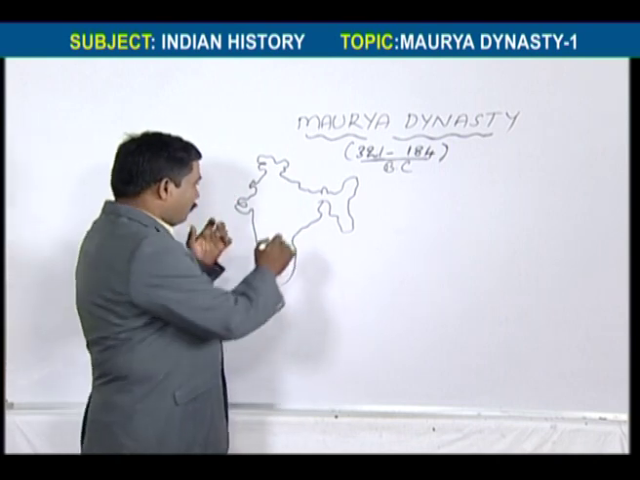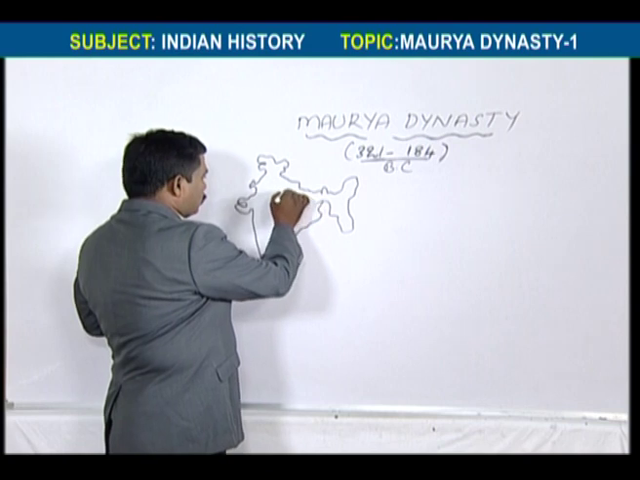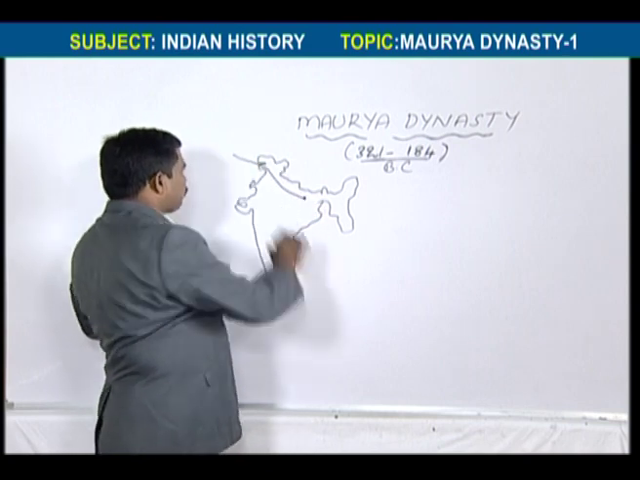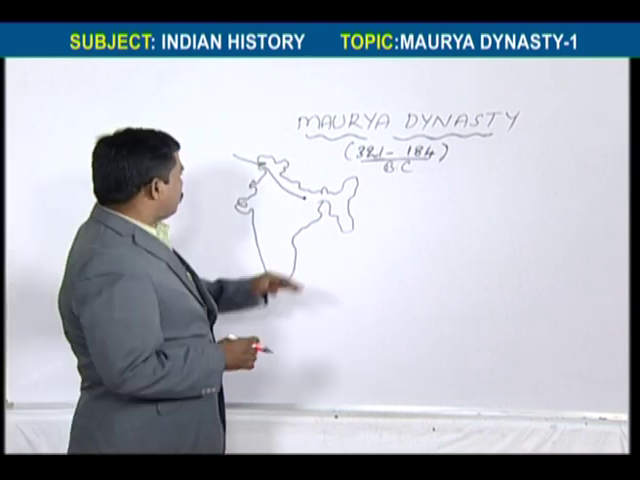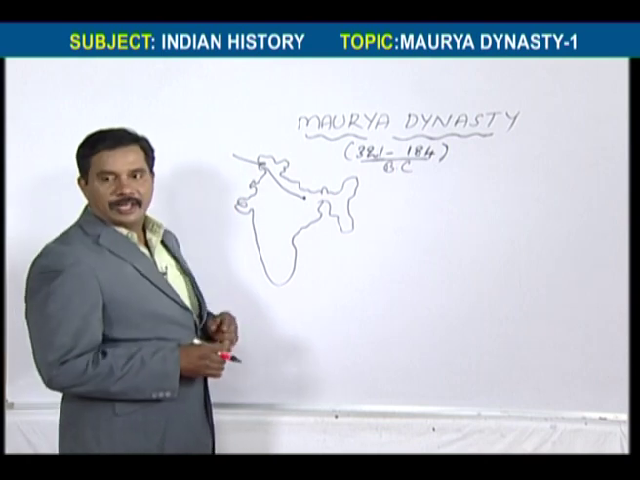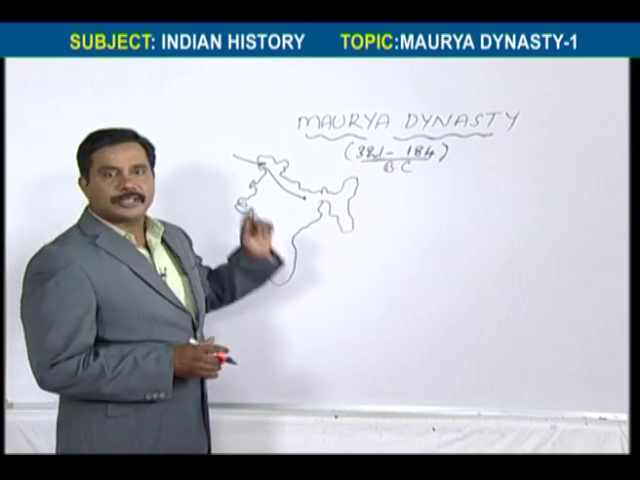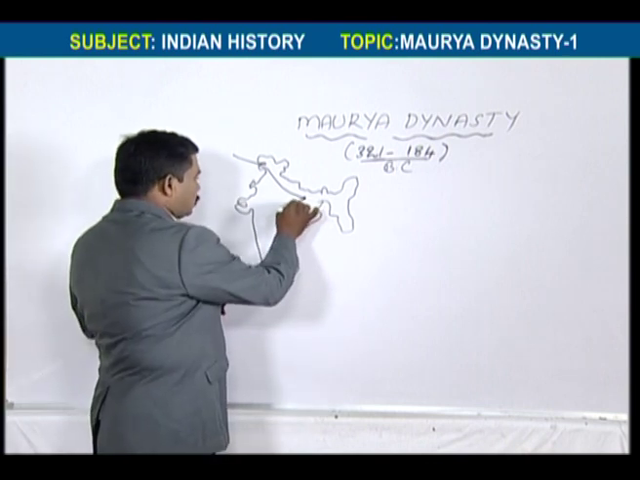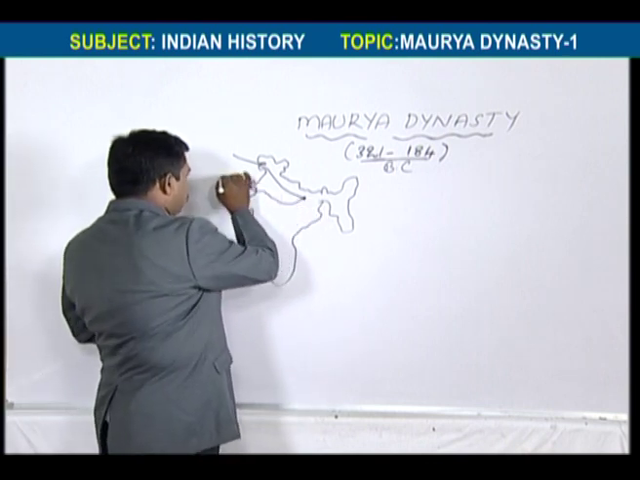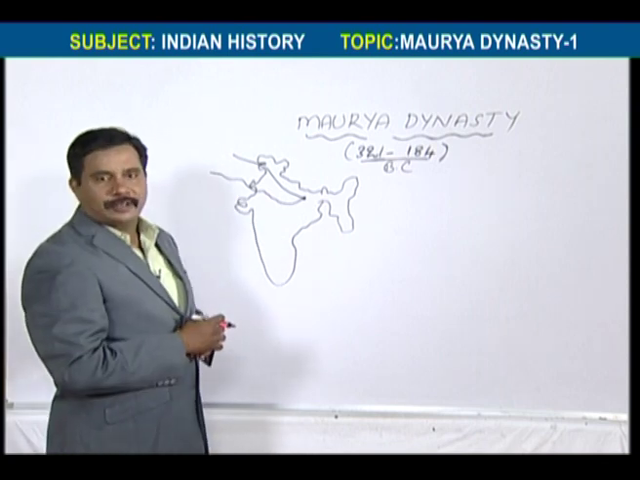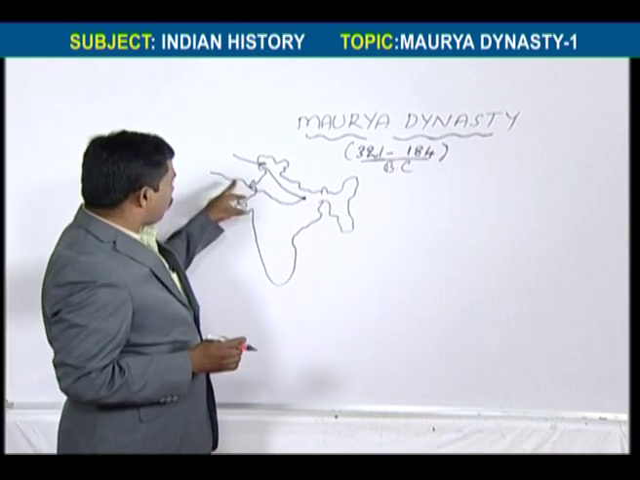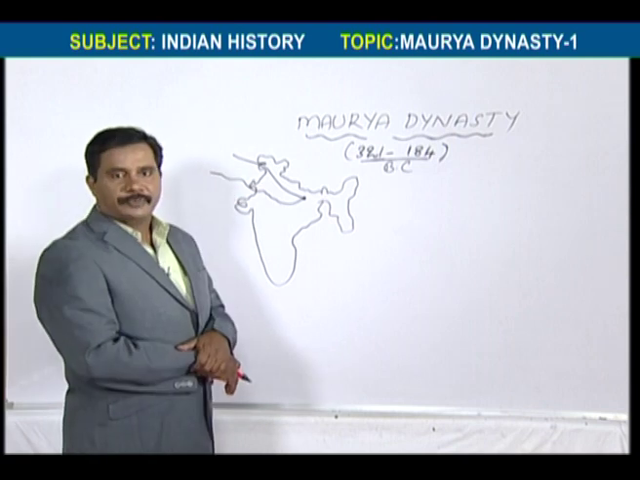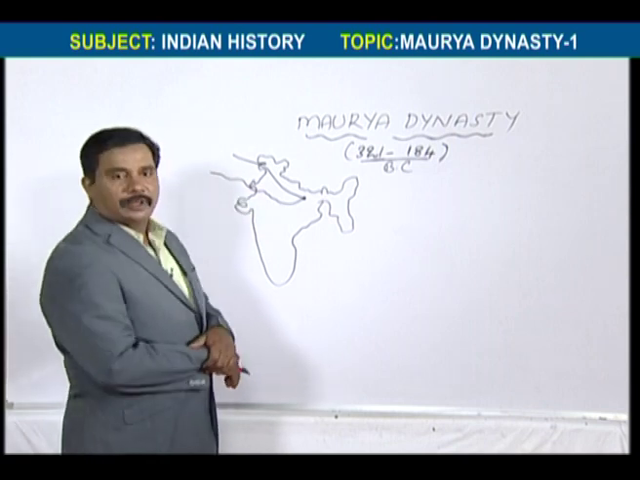One road ran from Pataliputra up to Baluchistan via Takshashila. This is one of the longest roads laid by Chandragupta. And one more road, Pataliputra to Kandahar via Herat. So this is one more road.